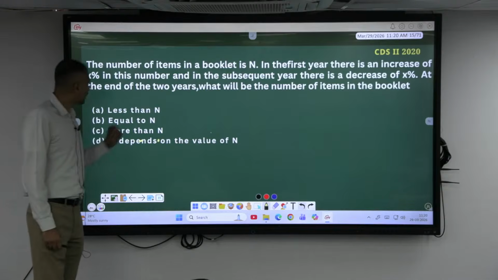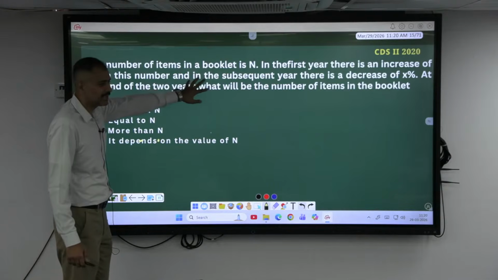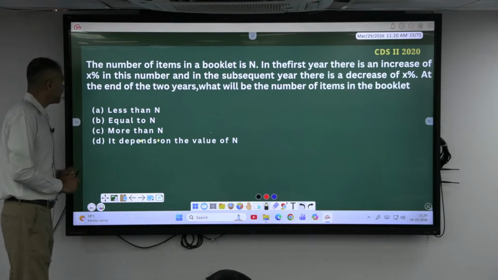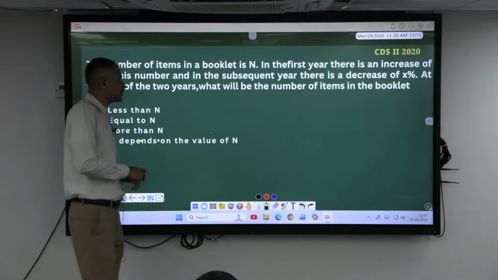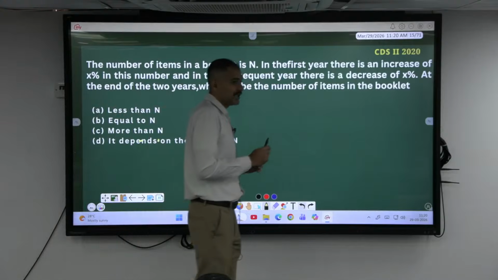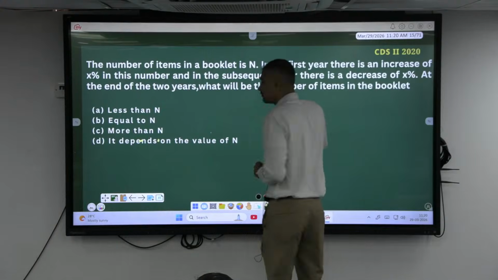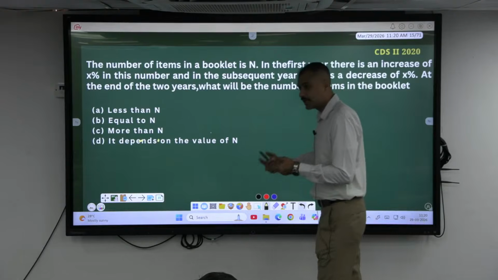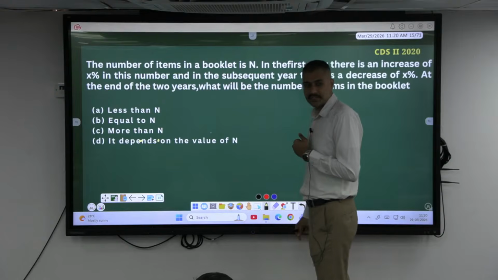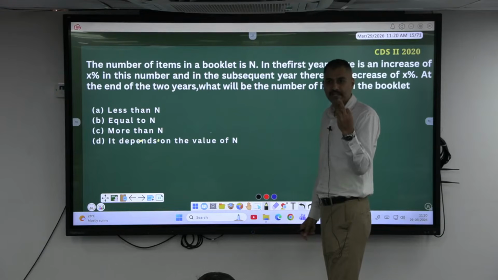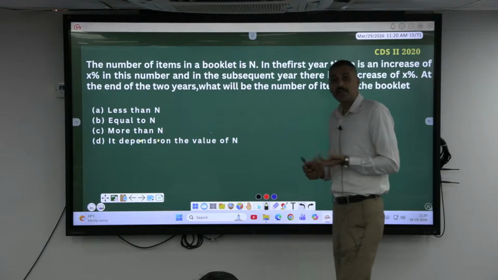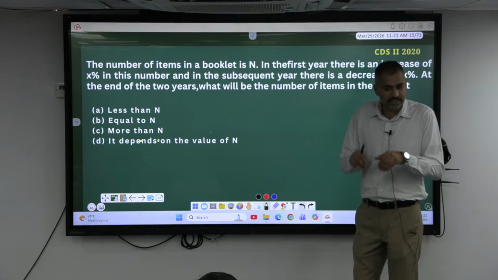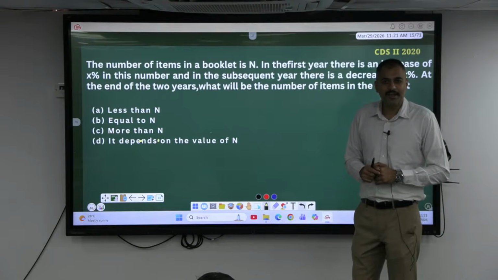There is a number of items in the booklet, N. Okay, whatever it might be. In the first year, there is an increase of X% in this number, and in the subsequent year, there is a decrease of X%. Subsequent year means coming year, next year. So how many years? This is the data about 2 years. First year X% increase. Next year, have we done this kind of question in today's class itself? Yes. Okay, isn't it?